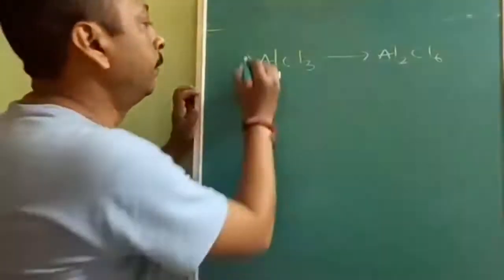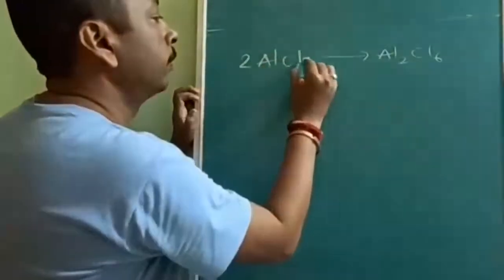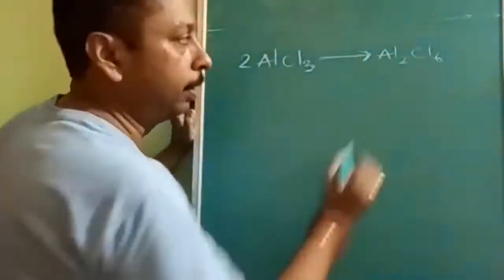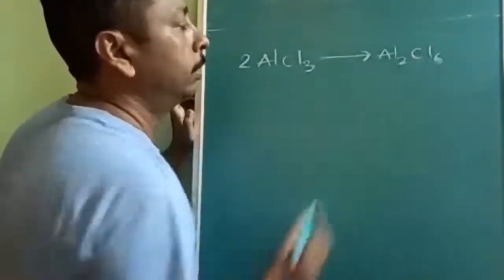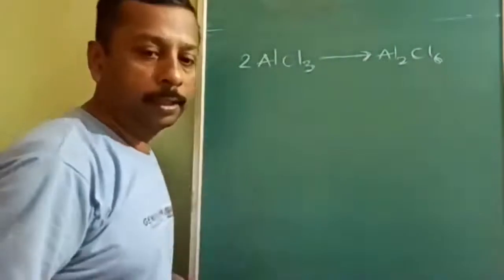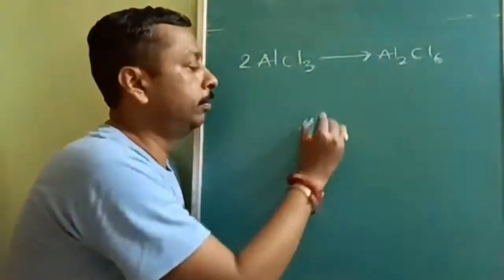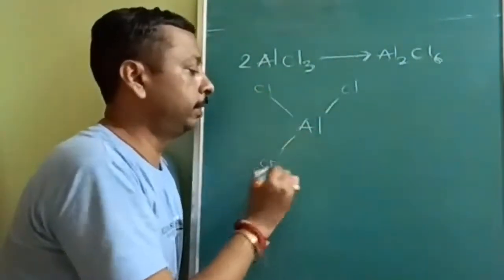Now, the polymerization example is 2 AlCl3. 2 moles of AlCl3 combine together to form Al2Cl6. Now, how is it possible? What is the reason it can fulfill its octet? See here, this is one molecule of AlCl3.